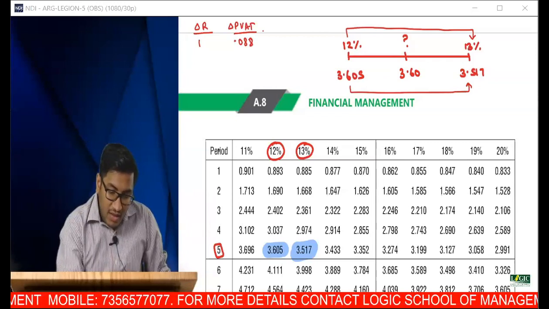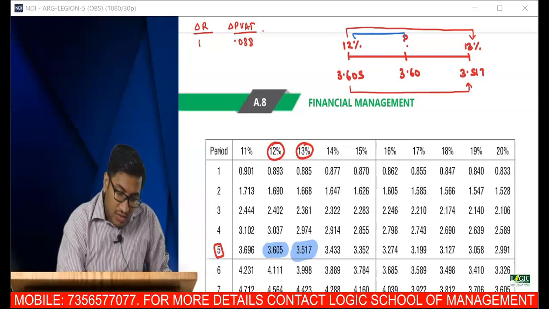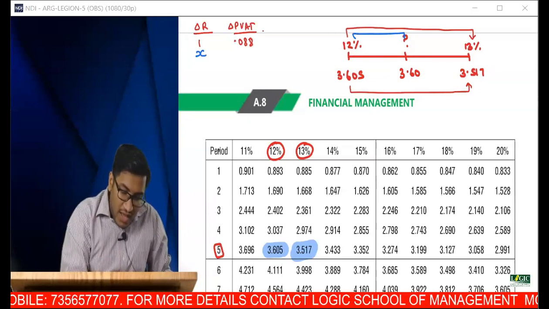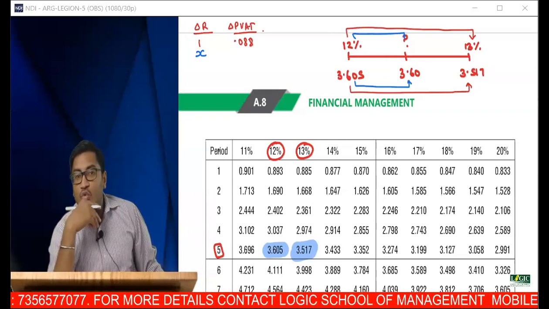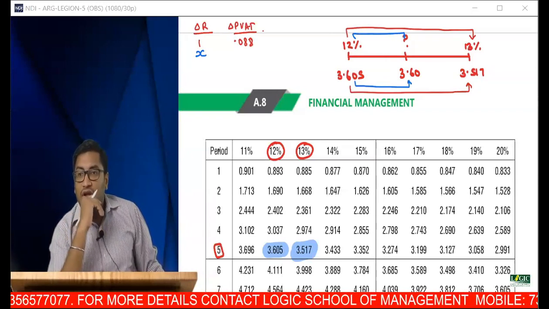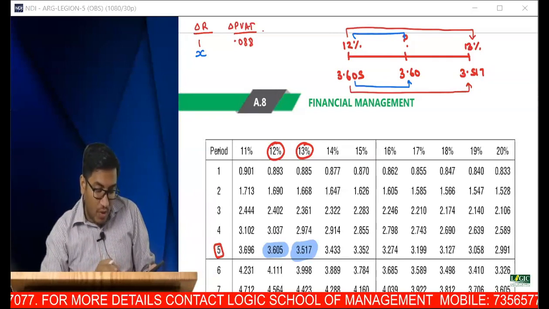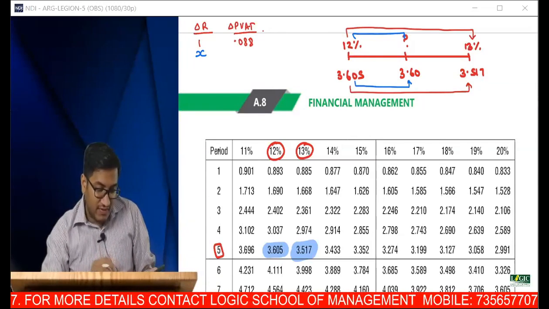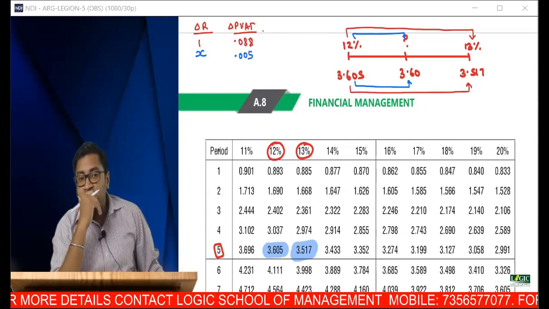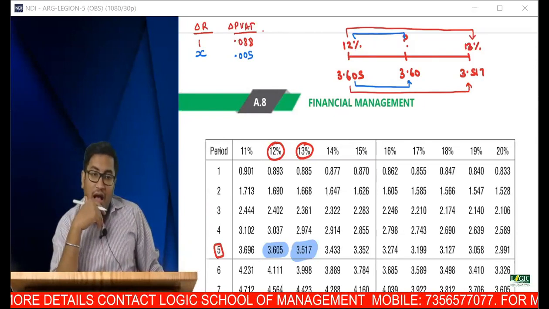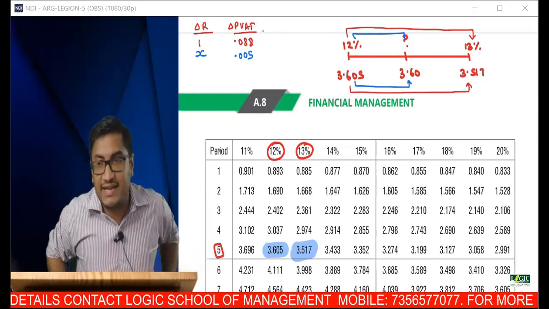You want the interest rate to change by X, and the present value to change by what? Look into the blue line. You want the present value to change by 3.605 minus 3.6, which is 0.005.